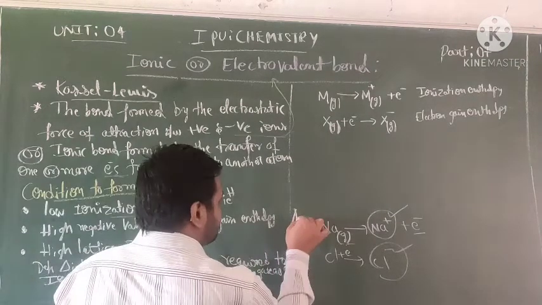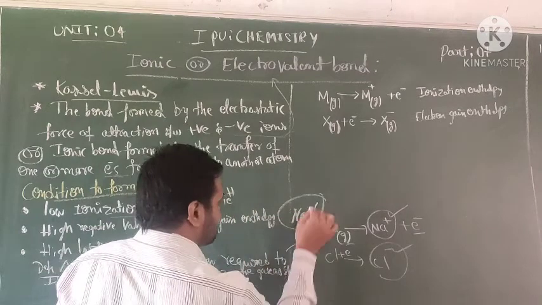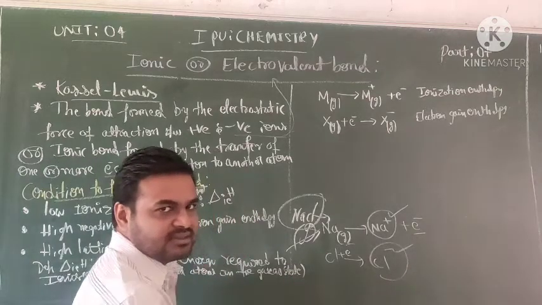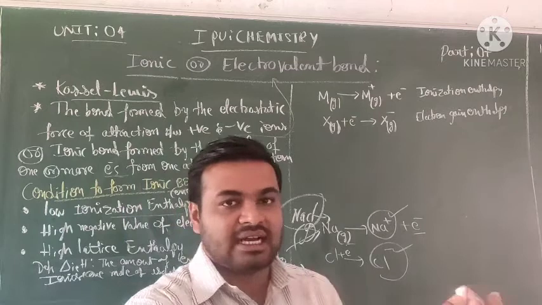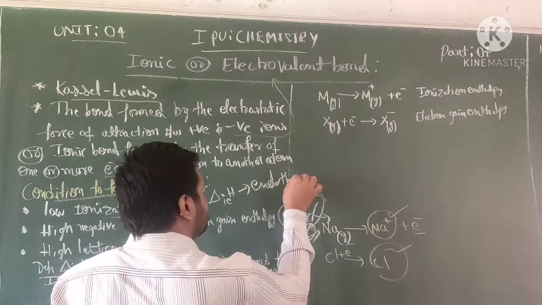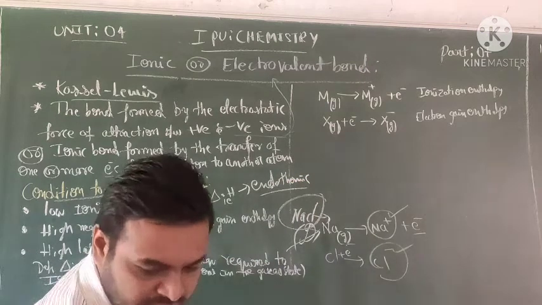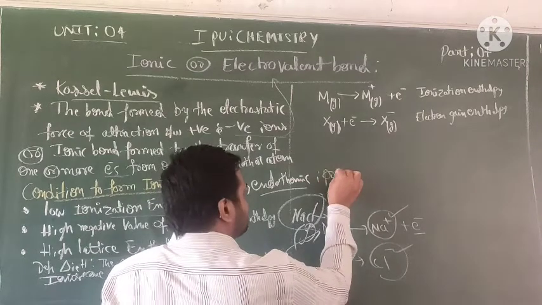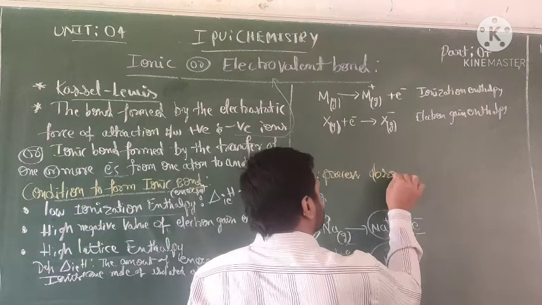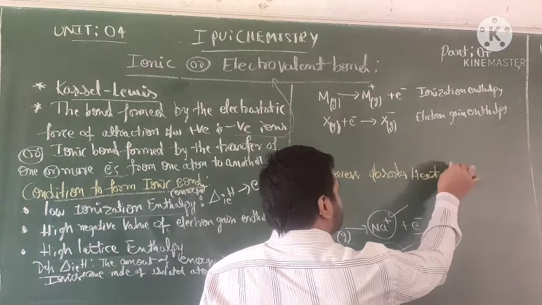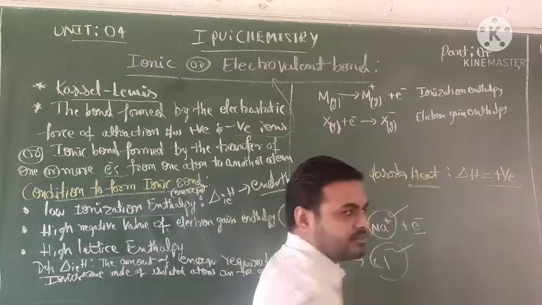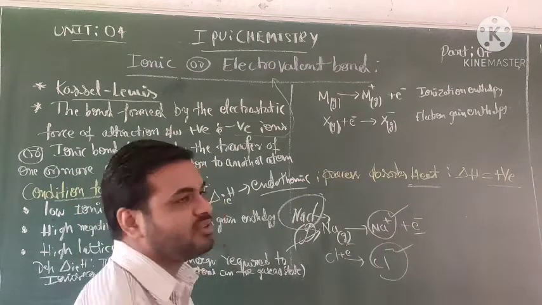We want to break this. The amount of energy required, we are giving energy. The energy given is absorbed. Absorbed means this is endothermic. Endothermic means what? The process absorbs heat. Absorbs heat. Okay? What does it indicate? Delta H is always positive. Positive means it absorbs energy.